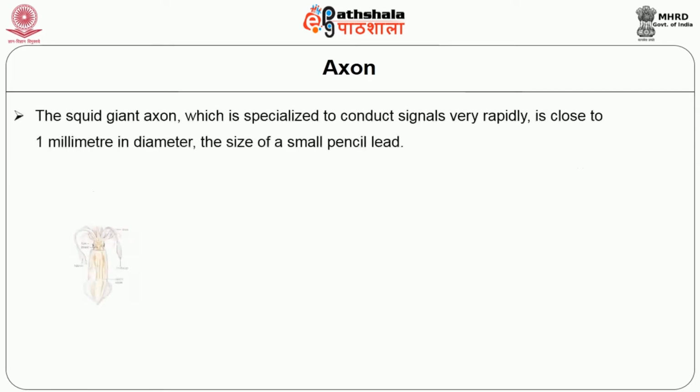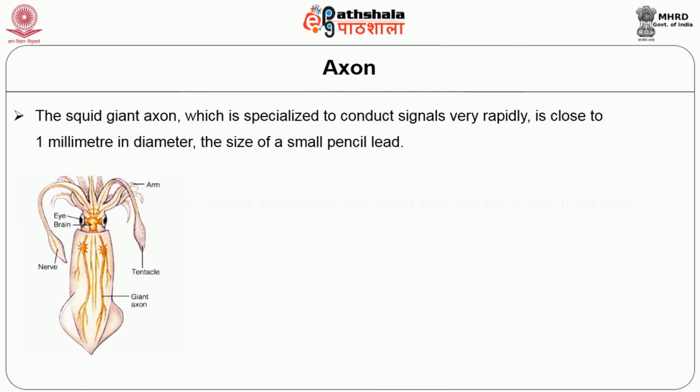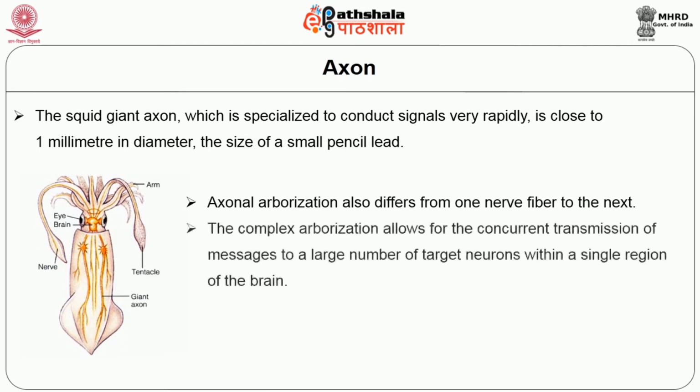The squid giant axon, which is specialized to conduct signals very rapidly, is close to 1 millimeter in diameter, the size of a small pencil lead. Axonal arborization also differs from one nerve fiber to the next. The complex arborization allows for the concurrent transmission of messages to a large number of target neurons within a single region of the brain.